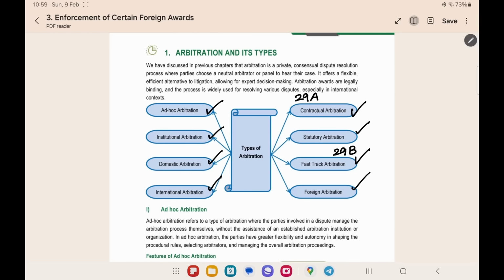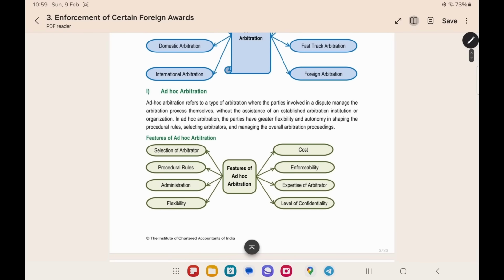This we will be seeing again in this chapter. The first type of arbitration is ad hoc arbitration. I will be explaining every arbitration in a short manner. If you want it in detail, you can go into the details and study this.